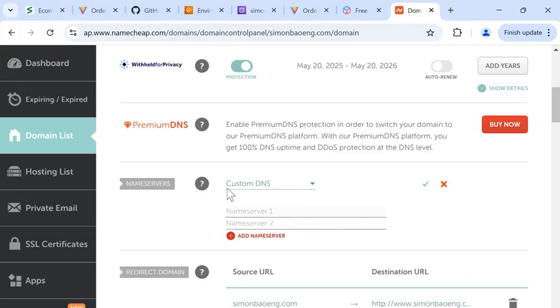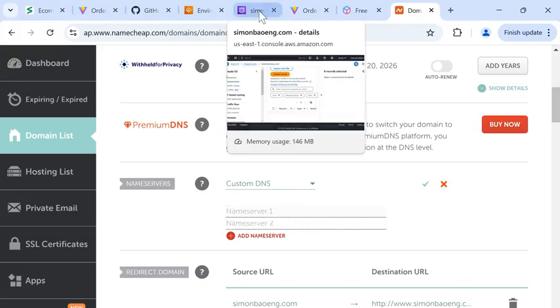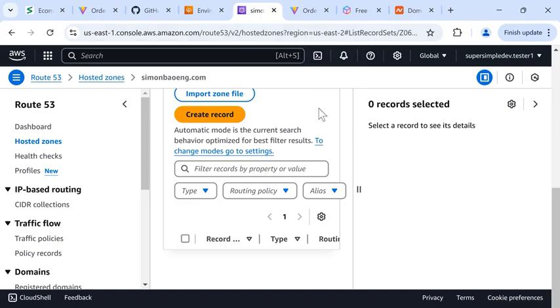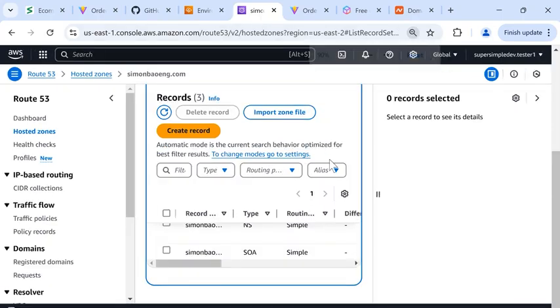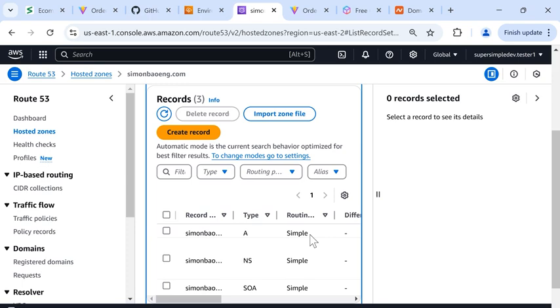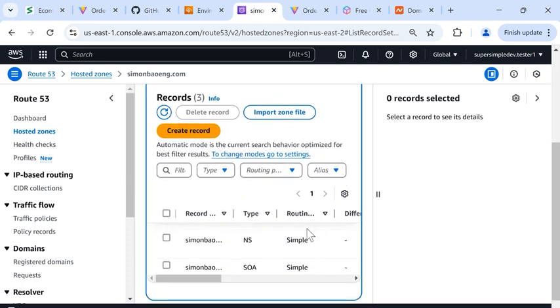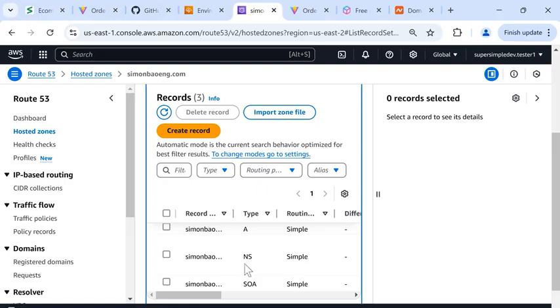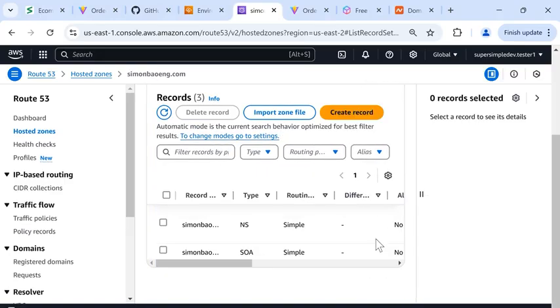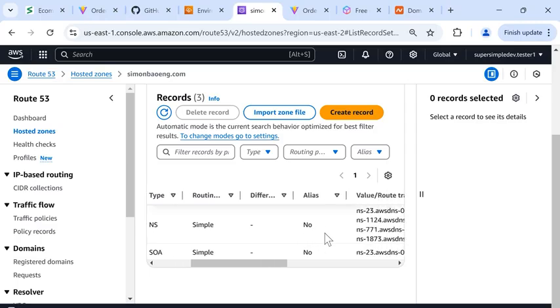To find these, we're going to go back to AWS Route 53, and I need to zoom out a little bit to see this. Inside the hosted zone, we have some records here, and we're going to look for the record NS, or name server. So in the NS record, we should see these 4 URLs here.